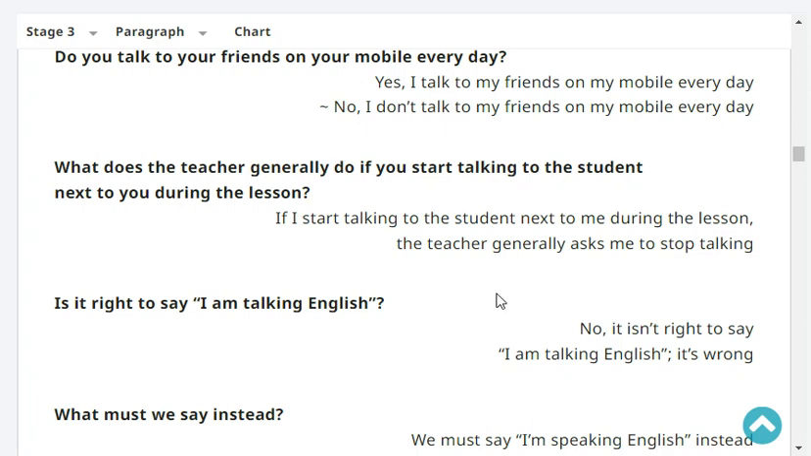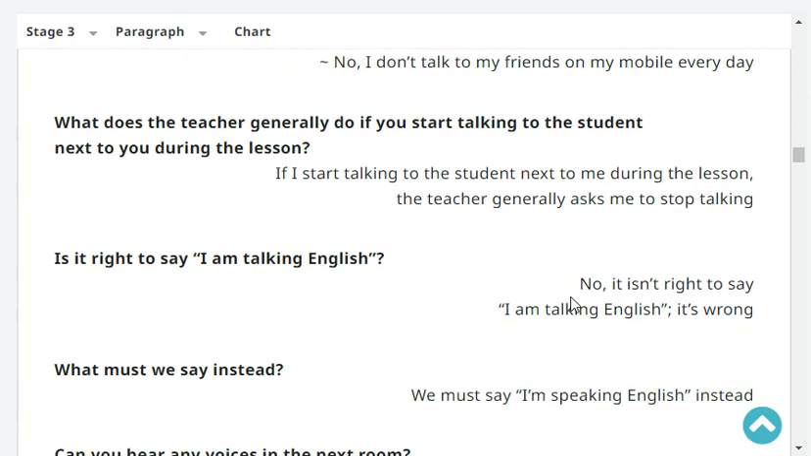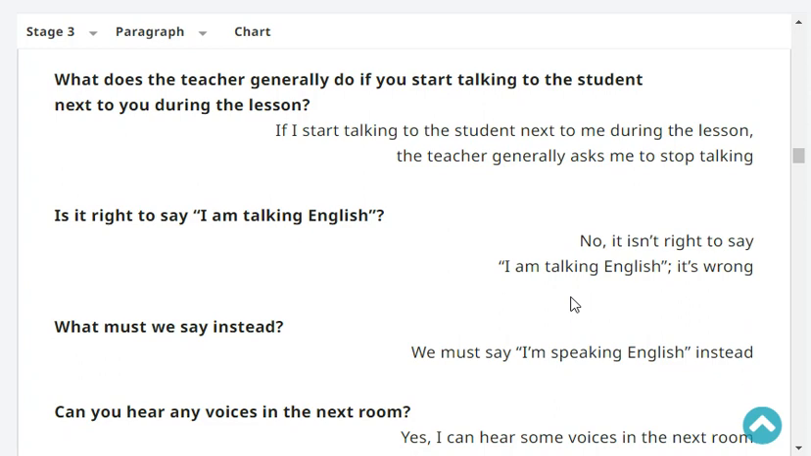Very good. What does the teacher generally do if you start talking to the student next to you during the lesson? If I start talking to the student next to me during the lesson, the teacher generally asks me to stop talking. Right?